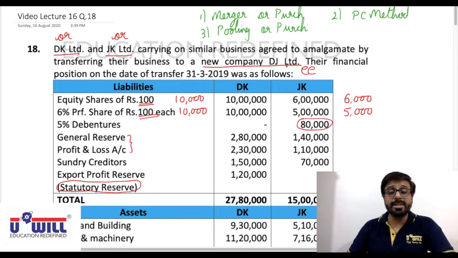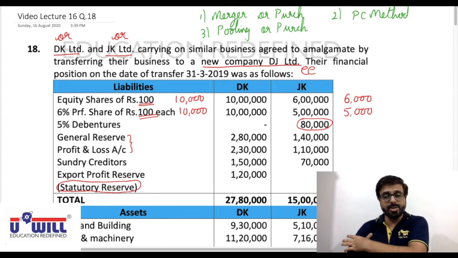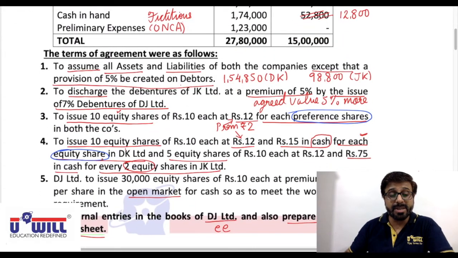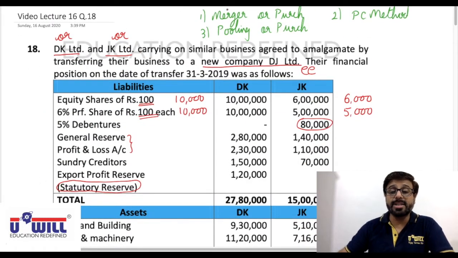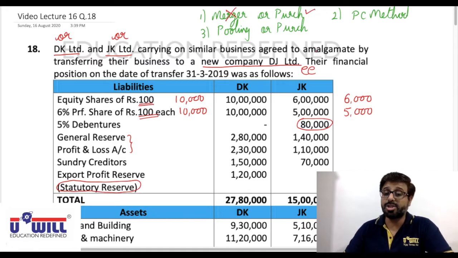Entire purchase consideration should be settled in the form of equity shares only. But if you see here, adjustment 4, we are paying in cash also. So 2 conditions are not satisfied. It is not amalgamation in the nature of merger. It is amalgamation in the nature of purchase.